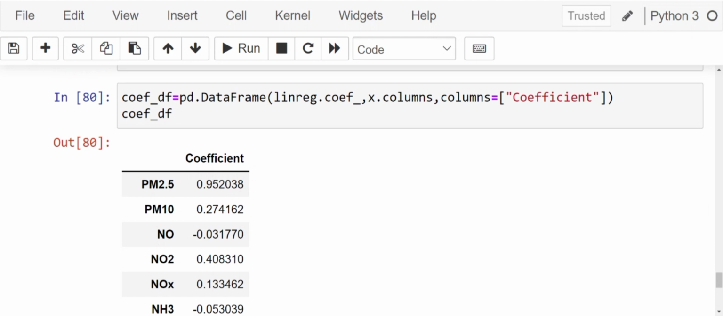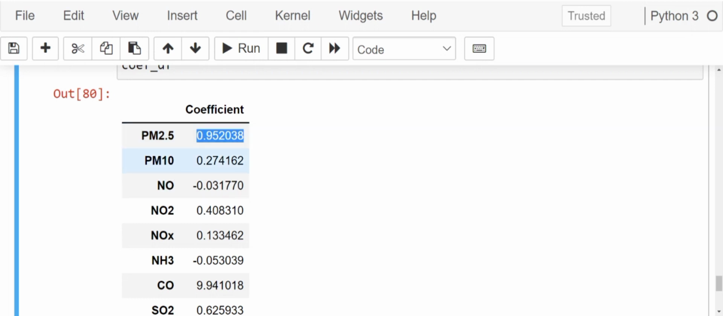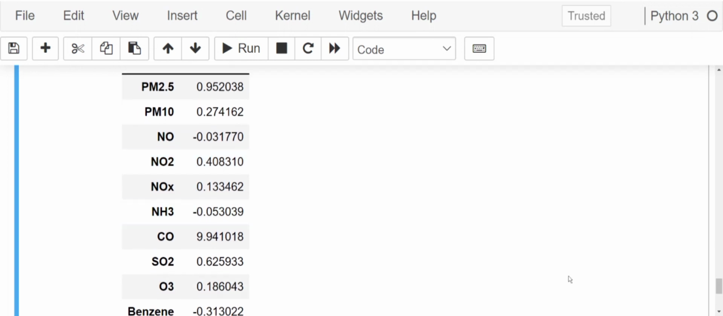How do you interpret these coefficients? Let's say a 1 unit increase in particulate matter 2.5 leads to a 0.9 unit increase in air quality index. A 1 unit change in particulate matter 10 leads to a 0.27 unit increase in air quality index. A 1 unit change in nitric oxide leads to a 0.03 unit decrease in air quality index, and so forth. That is the interpretation of these coefficients.